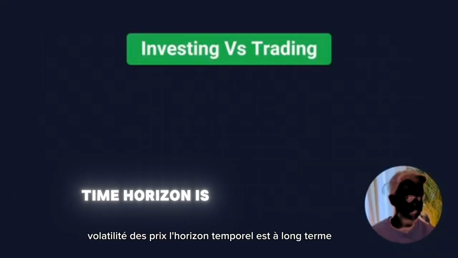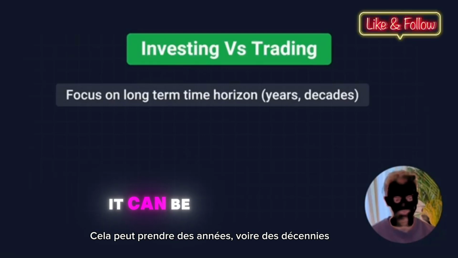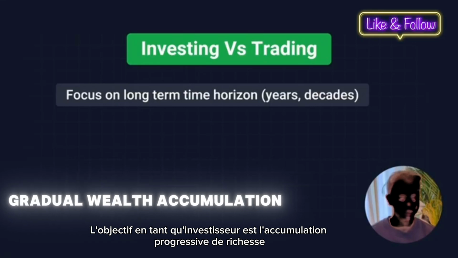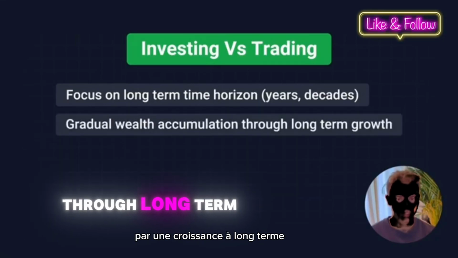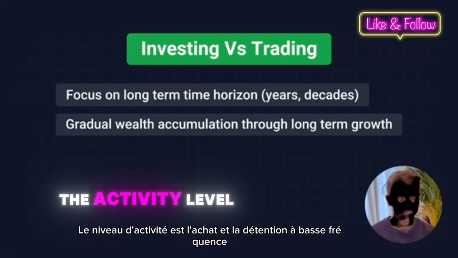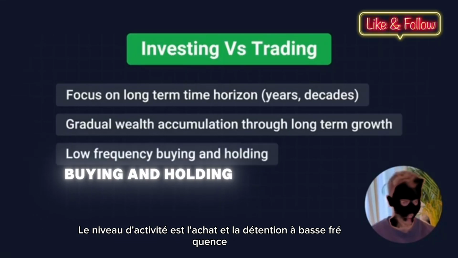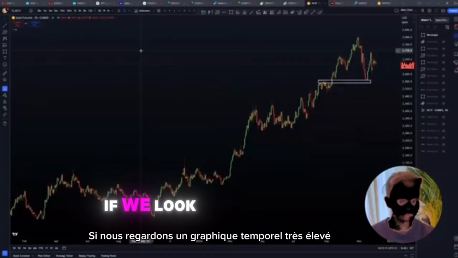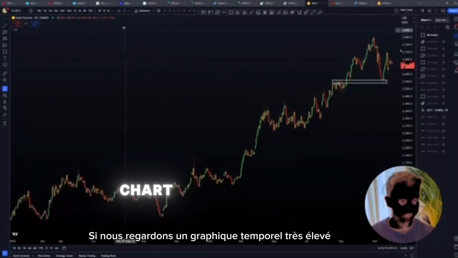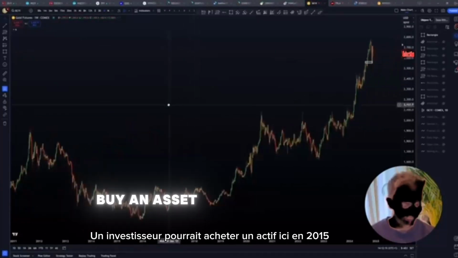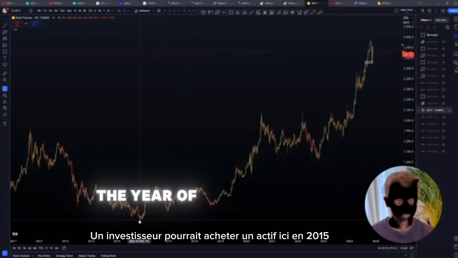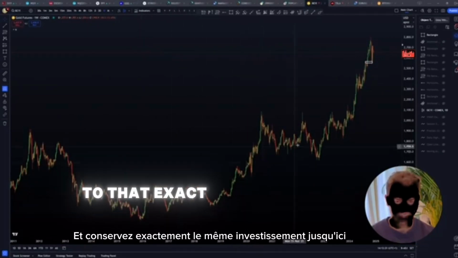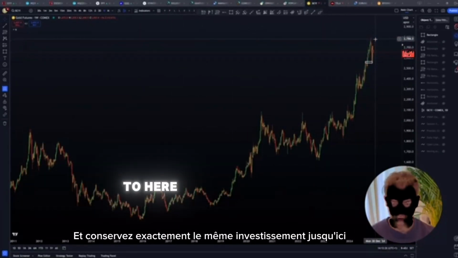The time horizon is long term. It can be years or even decades. The objective as an investor is gradual wealth accumulation through long-term growth. The activity level is low frequency buying and holding. So let's have a quick look at TradingView for this. If we look at a very high time frame chart, an investor might buy an asset down here in the year of 2015 and hold on to that exact same investment all the way up to here till 2024.